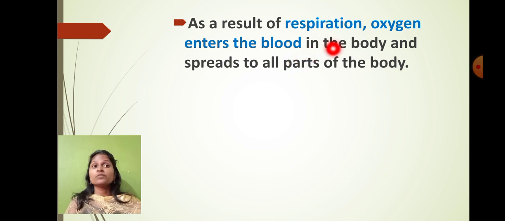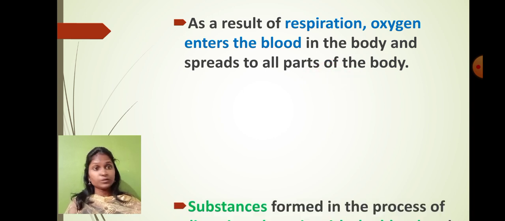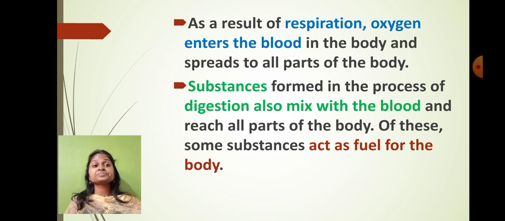Am I right? So when we do the process of respiration, oxygen enters the blood and then it is spread to all parts of the body. That we all know very well. And again, the substances which are formed in the process of digestion also mix inside the blood. So basically two materials are mixing in our blood.